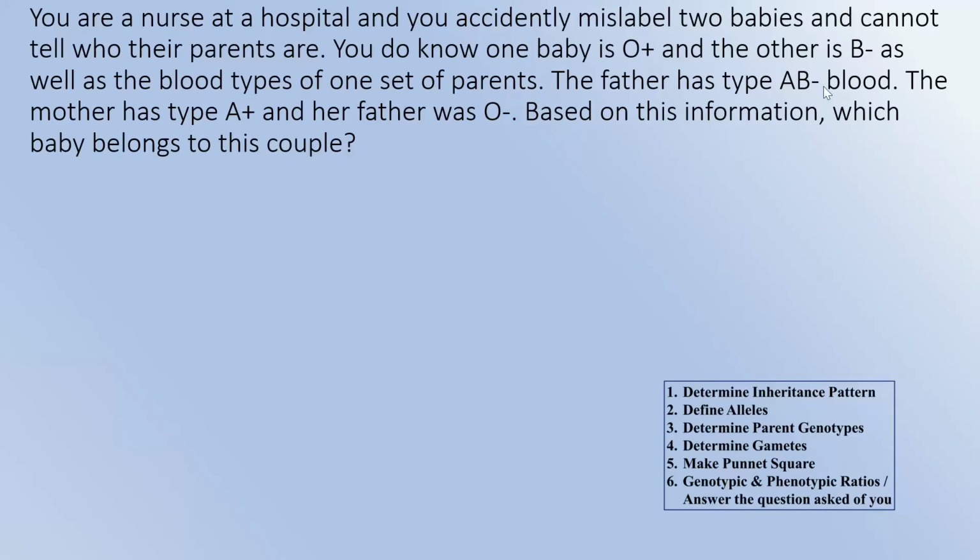So you know the father has type AB minus blood, the mother has type A plus blood, and her father was O negative. Based on this information, which baby belongs to this couple? This is important to know.